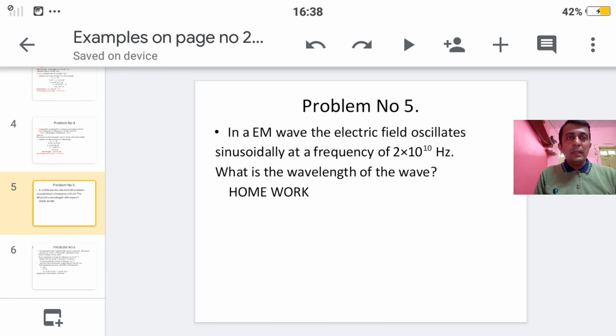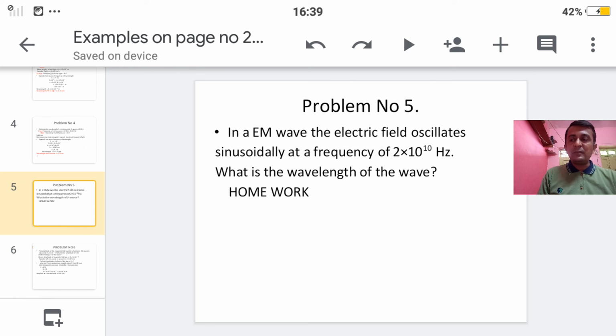In an EM wave the electric field oscillates sinusoidally at a frequency of 2 into 10 raised to 10 hertz. What is the wavelength of the wave? Student, same example it is. So in this example we have to find out wavelength. देखो क्या दिया है? फ्रीक्वेंसी दिया है 2 into 10 to the power 10 hertz. वेवलेंथ कैलकुलेट करना है. सो वेवलेंथ मीन्स लैम्डा.